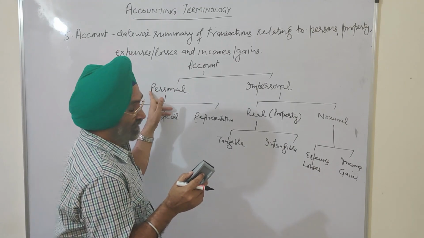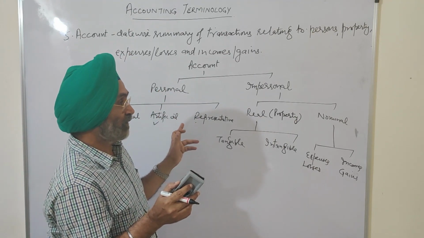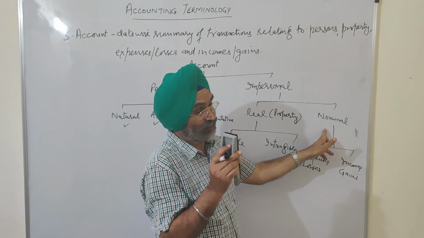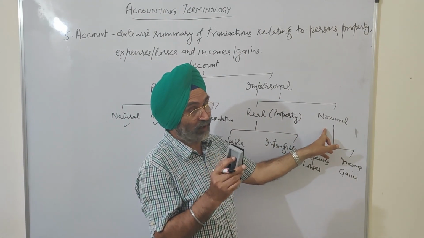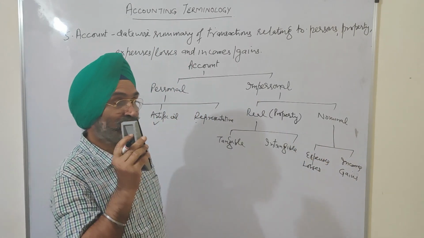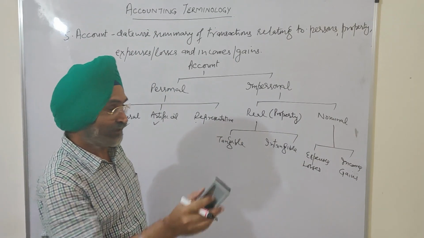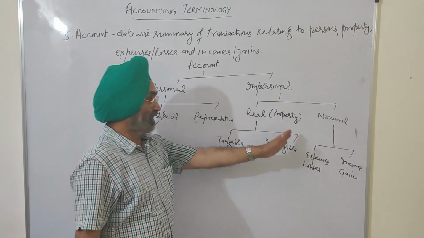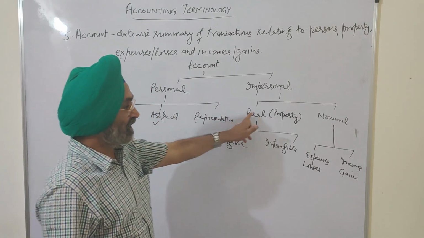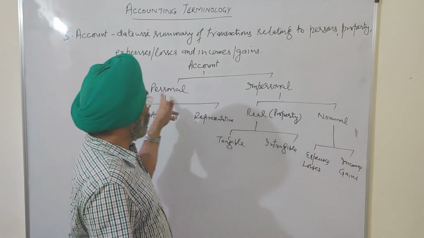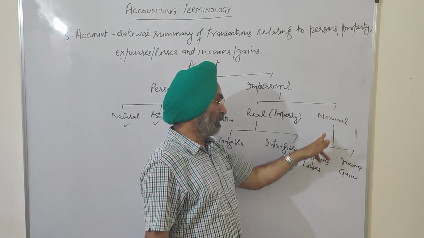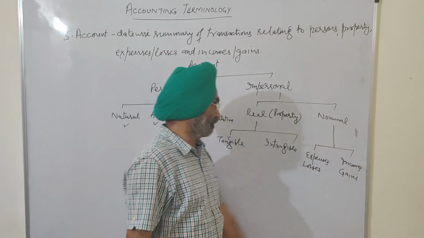Okay? Broadly, there are three categories of account: personal, real, and nominal. Broadly, not narrowly. When we discuss narrowly, we will discuss another type of account also. That we will discuss a little later when we understand the basic things first. So personal account, real account, and nominal account. Personal account relates to the person, real account relates to the property, nominal account relates to expenses or income.